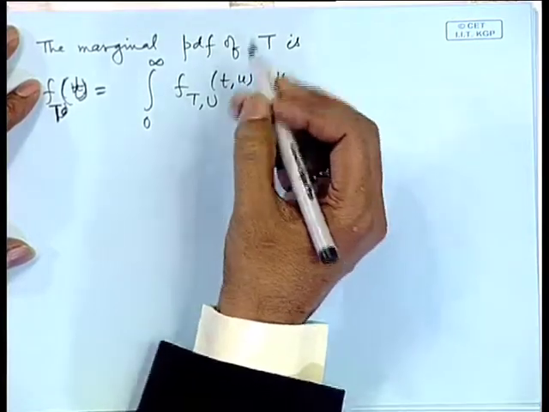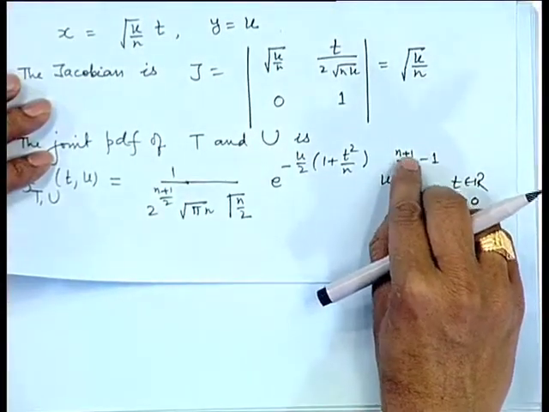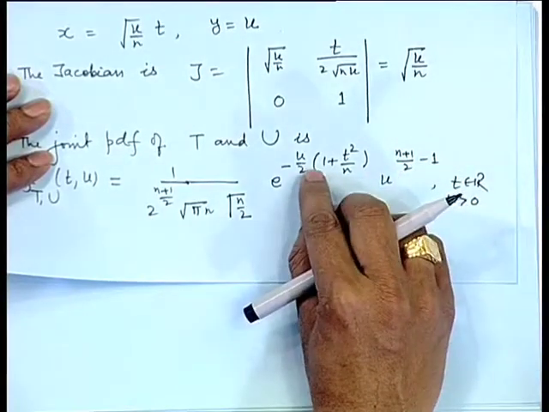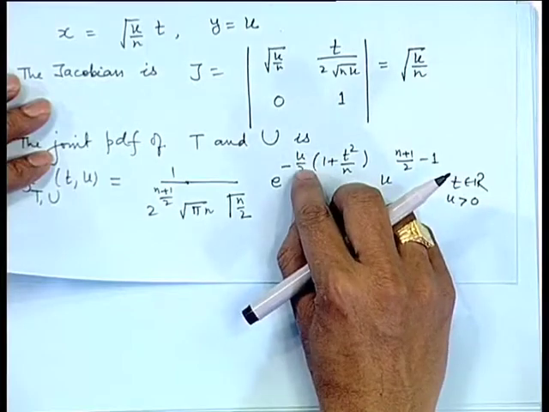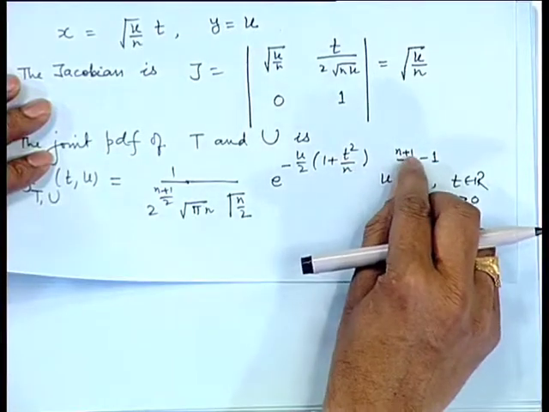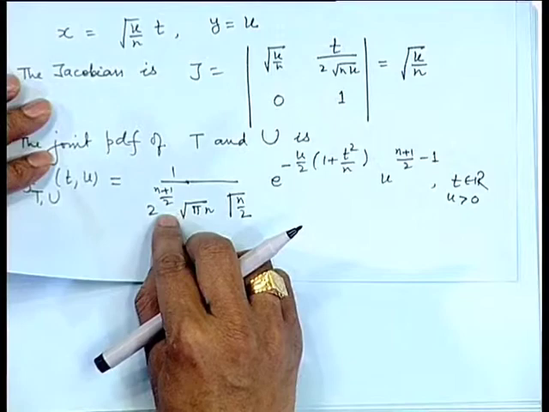Here the order of the gamma function is n plus 1 by 2. So in the numerator I will get gamma n plus 1 by 2, divided by, since u has a multiple half 1 plus t square by n, in the denominator I will get half 1 plus t square by n to the power n plus 1 by 2. Now, the 2 to the power n plus 1 by 2 term will cancel out.